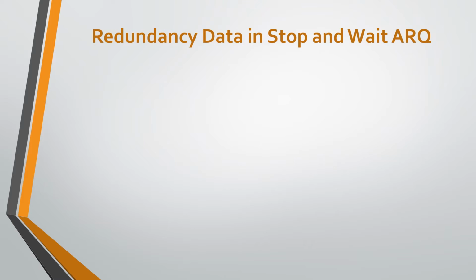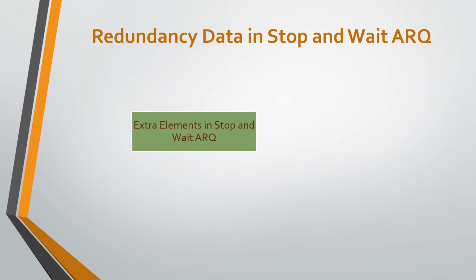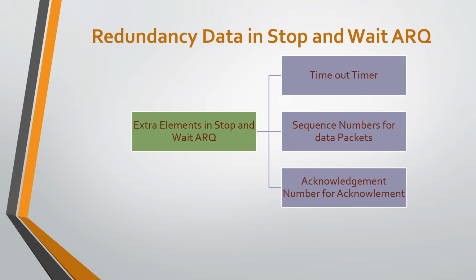Three extra elements are added in stop and wait ARQ to handle flow control as well as error control, and those elements are timeout timer, sequence number for data packet from sender to receiver, and third one, acknowledgement number for acknowledgement from receiver to sender. Now we discuss these one by one. First one, timeout timer.